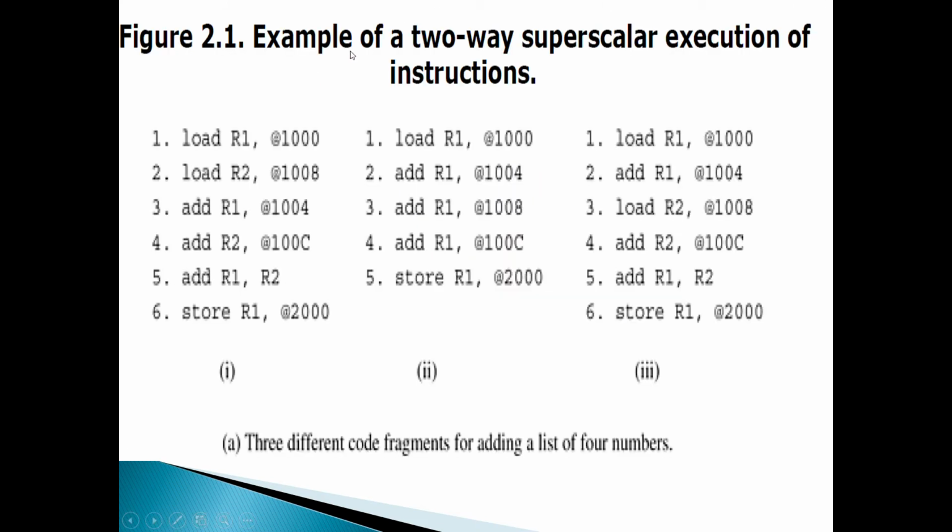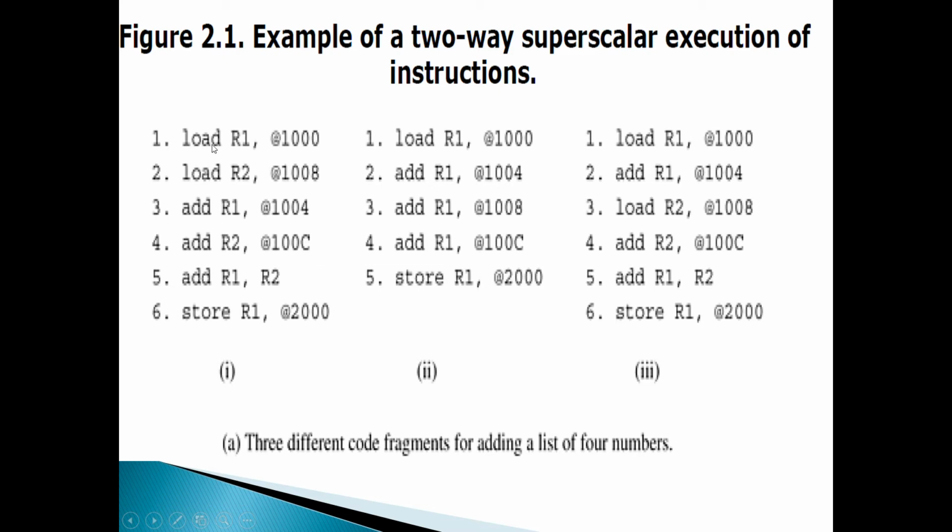So some sample codes you can see. This is an example of two-way superscalar execution of instructions. In short, there are three different code fragments for adding a list of 4 numbers. The business logic is that we want to add the 4 numbers. So 3 ways are shown here.